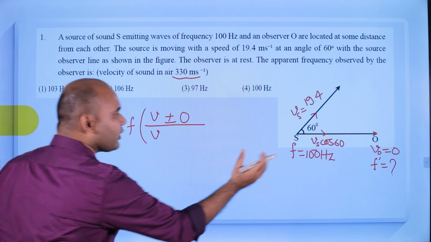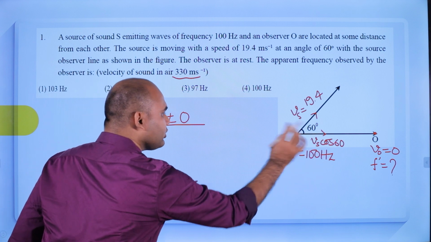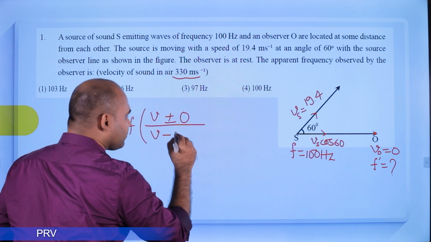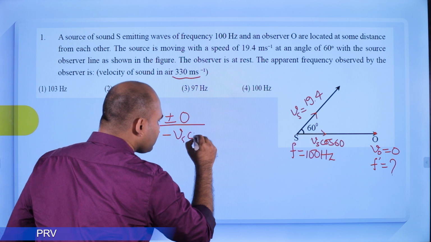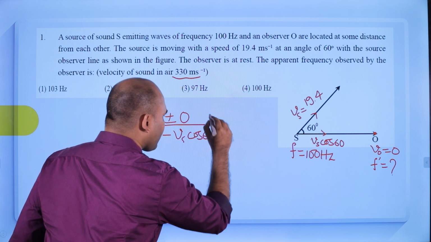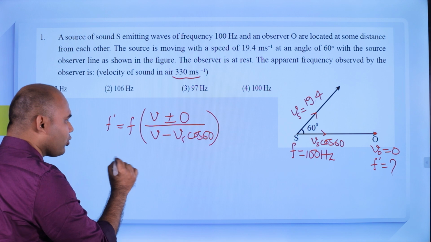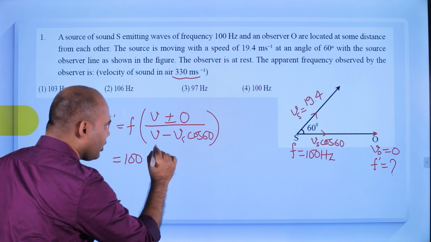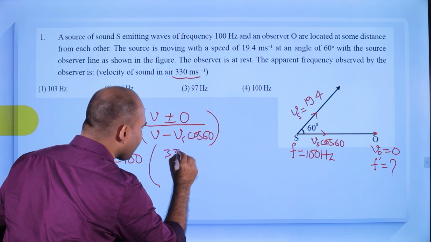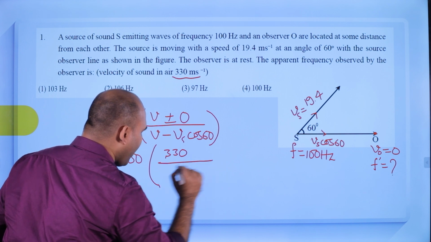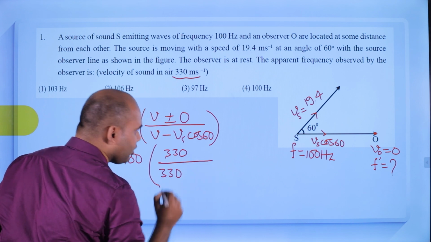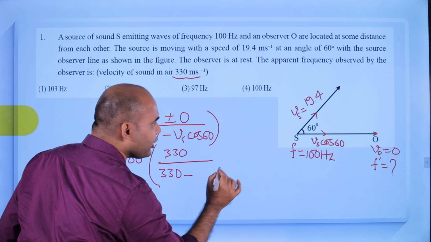But plus or minus? Frequency will increase, so it is minus sign, Vs cos 60. Clear? So put the value here: 100, V is 330, then divide by 330 minus of 19.4.